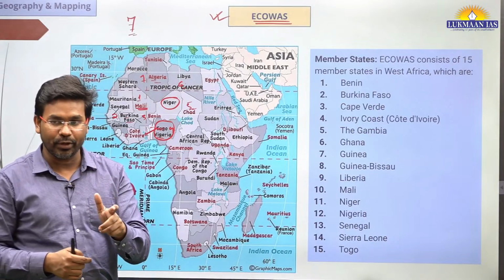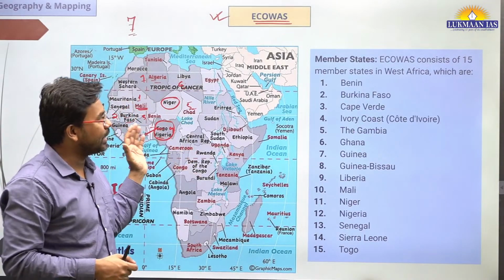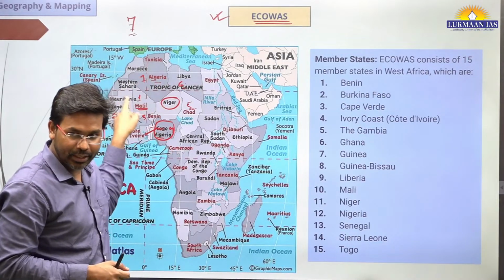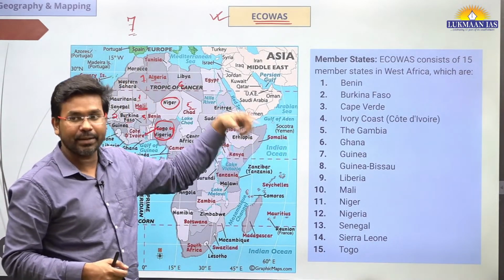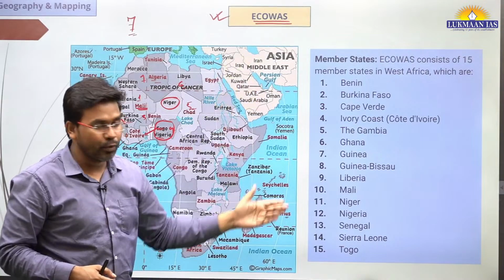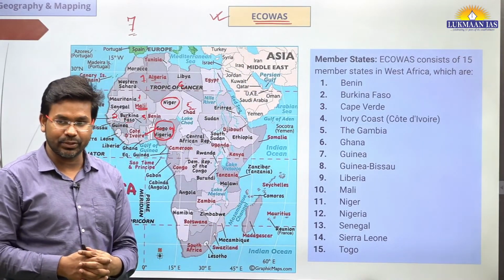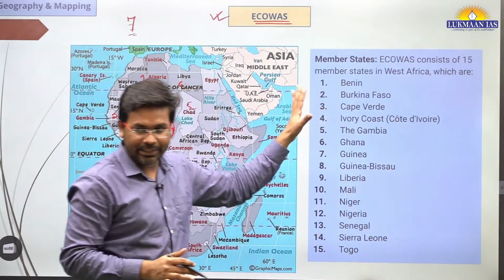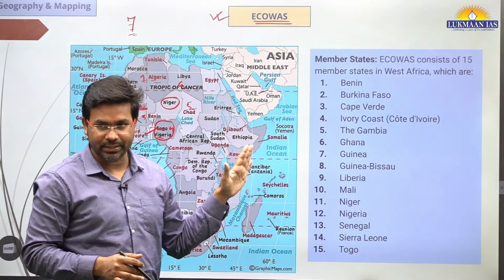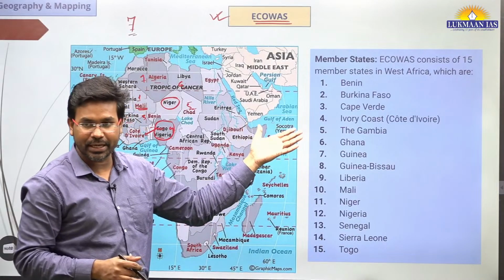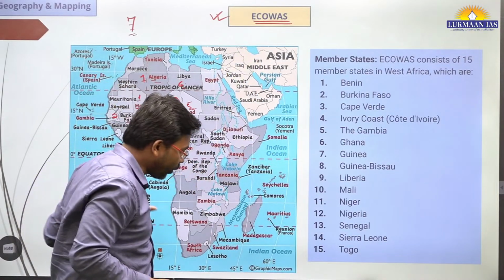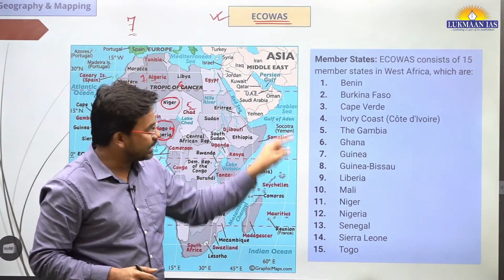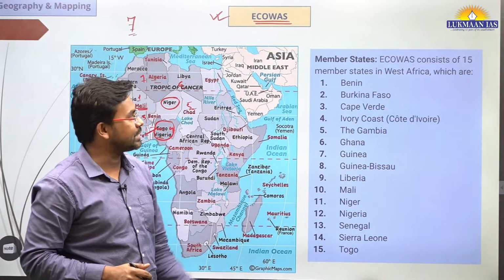This is also important because I can also make a shared question, where I can ask about the number of countries that border Niger and the number of countries that are members of ECOWAS. ECOWAS has 15 member countries. I have verified this information from the website of ECOWAS. I went to the website and saw that in the bottom portion they have mentioned the name of all these countries in this fashion itself.